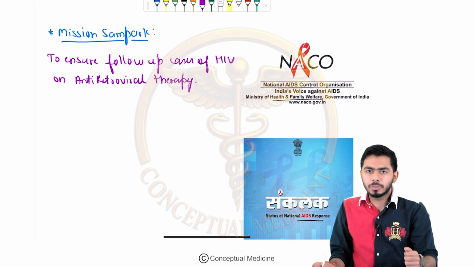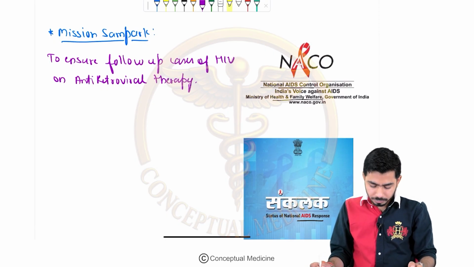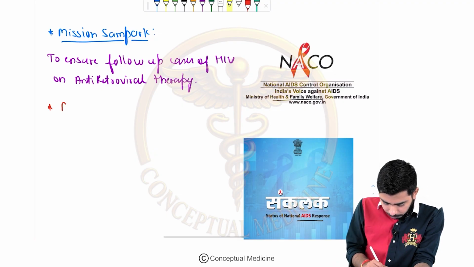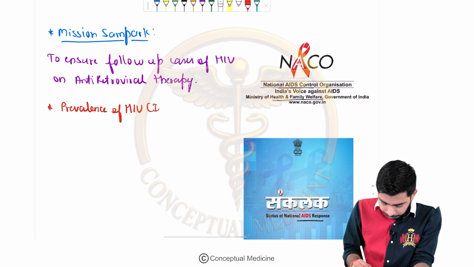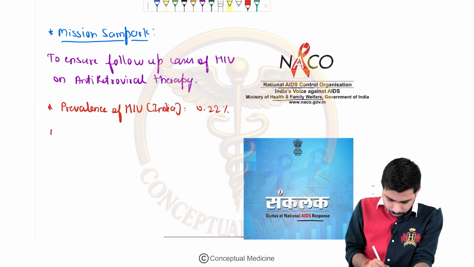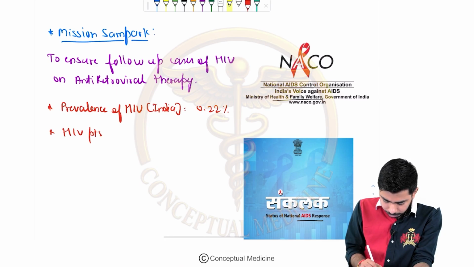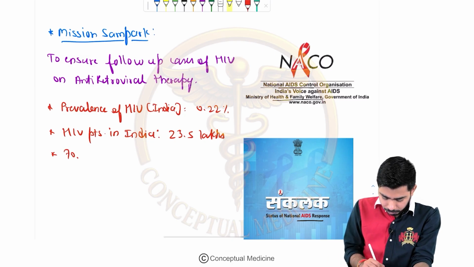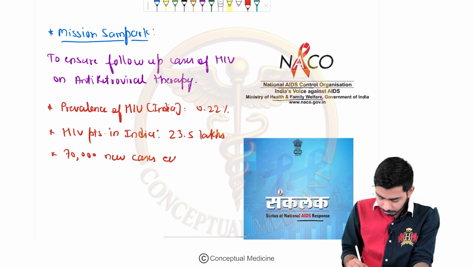Now some of the factual data which shall be asked by the examiners, let's talk about that as well. The first one: what is the prevalence of HIV in India? It is around 0.22%, right? Second point, what about the HIV patients in India? HIV patients in India are about 23.5 lakhs, but that is kind of a vague number. Obviously they will be increasing. 70,000 new patients are coming every year as far as HIV is concerned. New cases are registered every year.